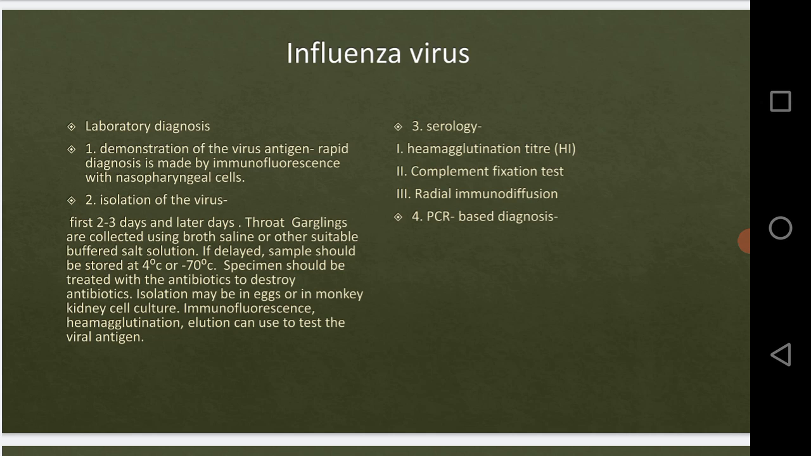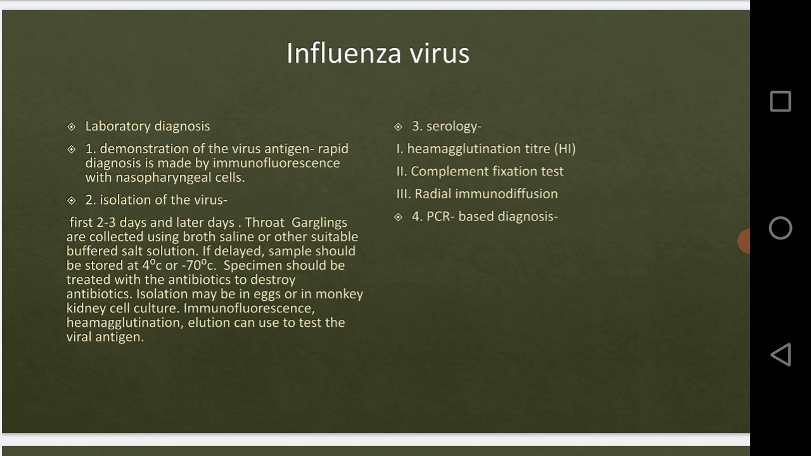Now in this, the important point is that type A will agglutinate with only guinea pig cells, type B will agglutinate with both guinea pig and fowl cells, and type C will agglutinate with only the fowl cells.